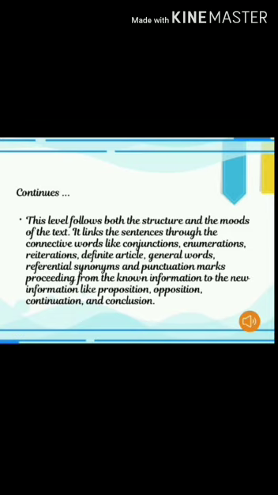So compared to first two levels, this level has a lot of work for the translator, as while translating the source text to target text, everything has to be kept in mind. As I said, conjunctions, while joining two words or two sentences, have to be kept in mind. Enumerations, he has to give certain explanations. Repetitions will be there. Articles should be used properly.